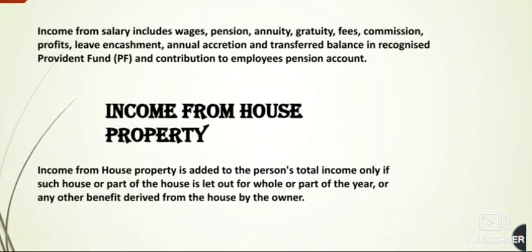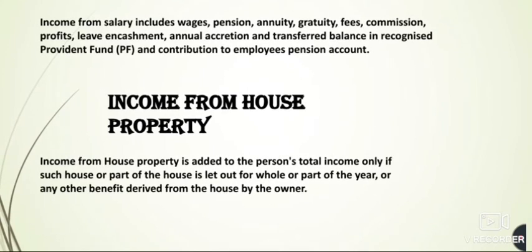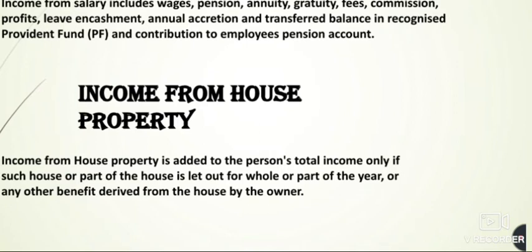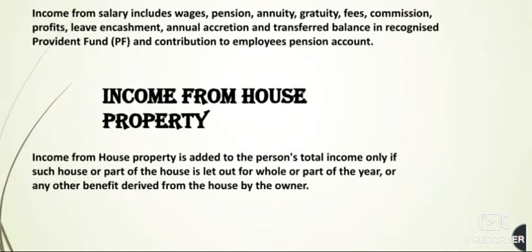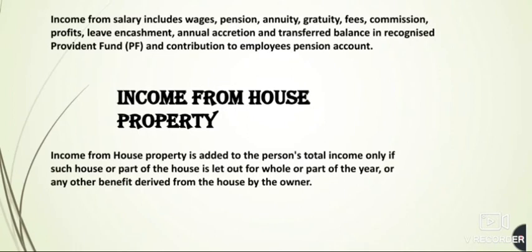The second one is the income from house property. Now income from house property is added to the person's total income only if such house or part of the house is let out. If you are giving it on rent for the whole year or part of the year, or you are deriving any benefit from that property in the previous year, then that will be known as income from house property. But if you are living in the house and you're not giving it on rent, you're not letting it out, then in that case there will not be any income from the house property.